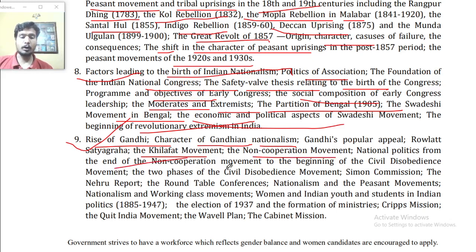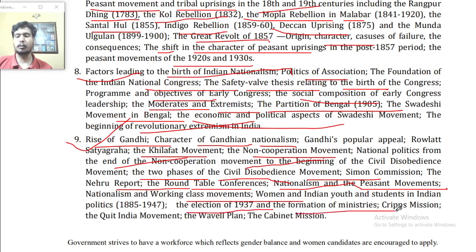national politics from the end of the non-cooperation movement to the beginning of the civil disobedience movement, the two phases of the civil disobedience movement, Simon Commission, the Nehru Report, the Round Table Conferences, nationalism and the peasant movement, nationalism and the working class movement, women and Indian youth, students in Indian politics, the elections in 1937 and the formation of ministries, Cripps Mission, Wavell's plan, and the Cabinet Mission.